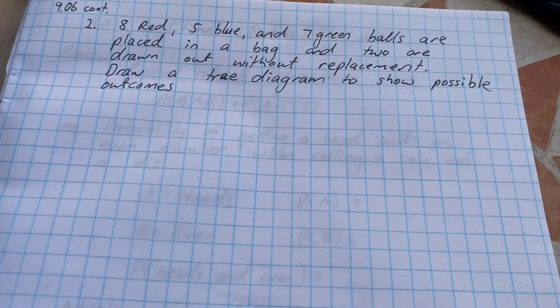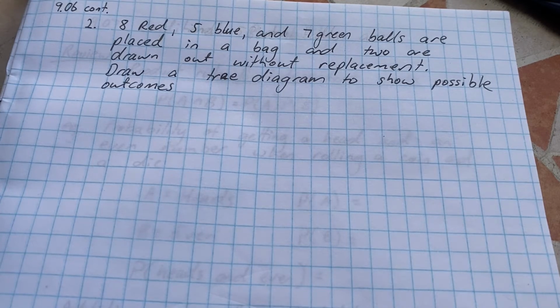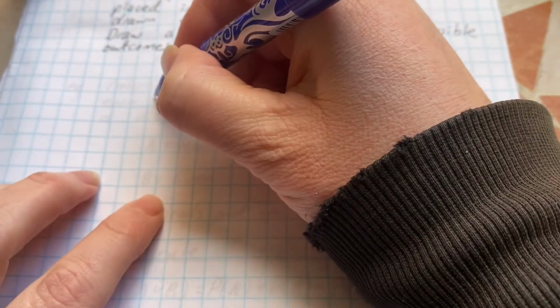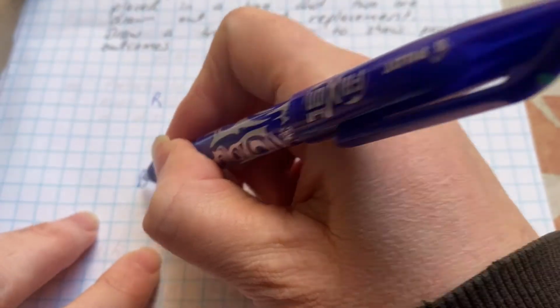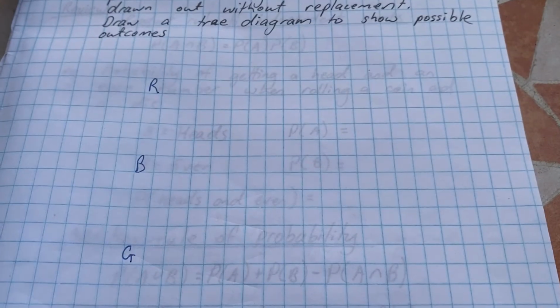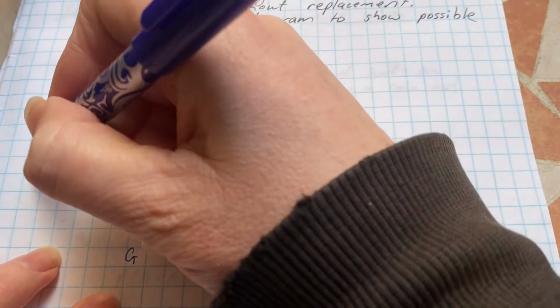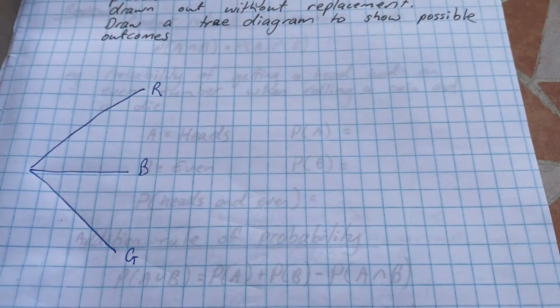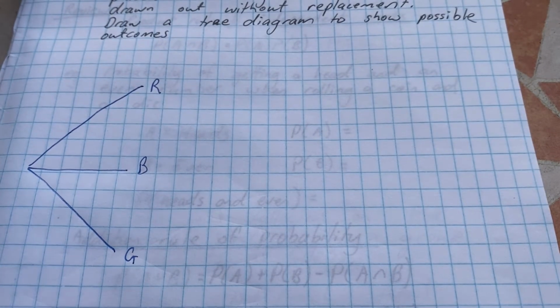Okay, in example 2, we have 8 red, 5 blue and 7 green balls placed into a bag, and 2 are drawn without replacement. Draw a tree diagram to show possible outcomes. Okay, so the first one I could pull out could be red, it could be blue, or it could be green. So the camera does go a bit blurry when I turn away, when I put my hand under. So I'll just draw on those branches. Okay, and I'll write the probabilities on each branch.